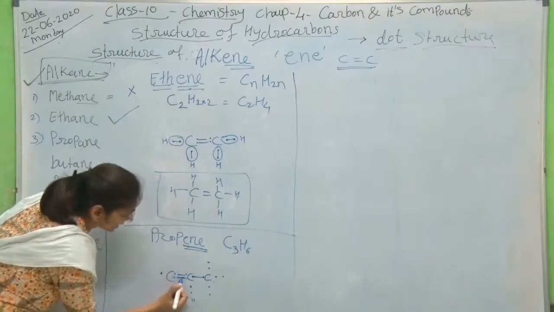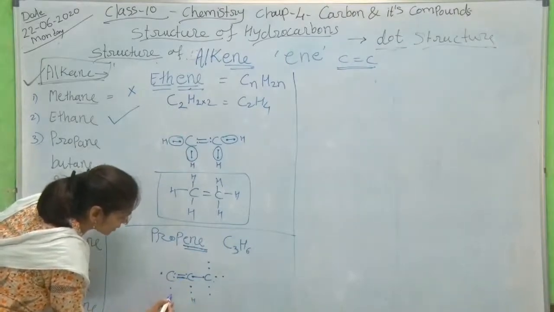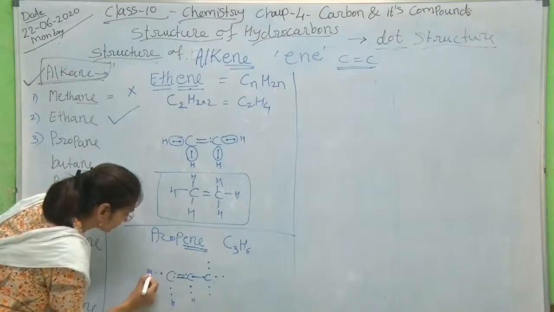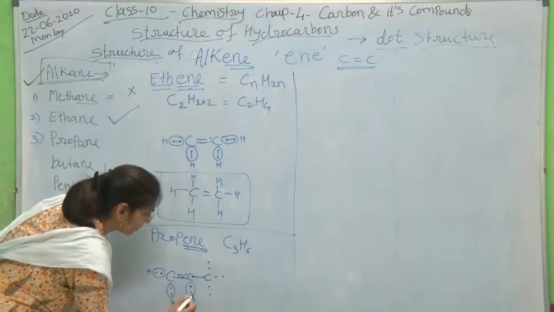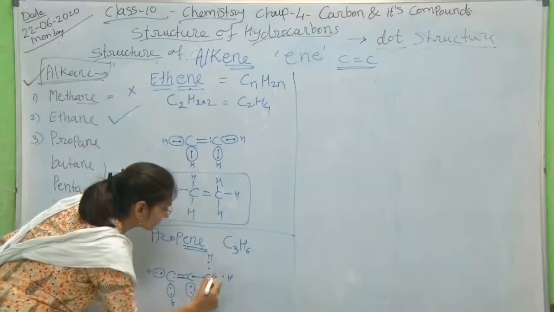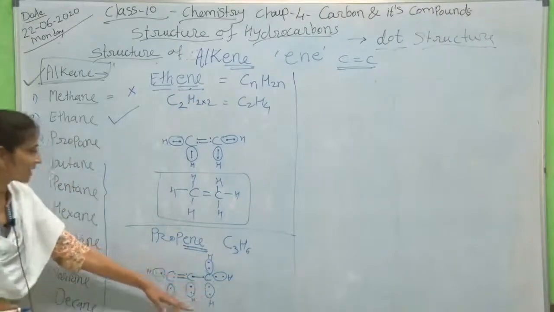Here 2 electrons are engaged with this double bond. So the remaining 2 electrons will share with 2 hydrogen atoms. So here a single bond is formed, here also a single bond, and here also a single bond with a hydrogen atom. I hope you understood this structure also.